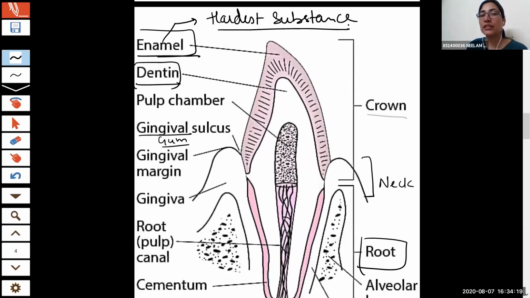Okay. Enamel is the hardest substance. Right. And dentine is, yes.